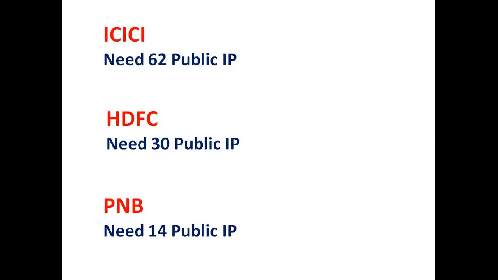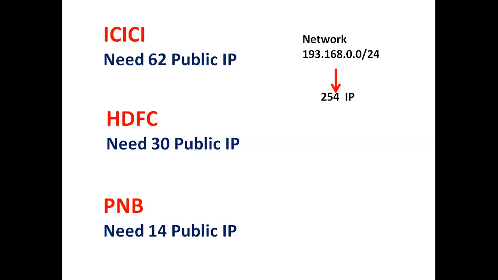Now in this scenario, if I'm giving a public class C network to ICICI, that is 193.168.0.0/24, brother, you are already aware that this network has 24 network bits and 8 host bits.